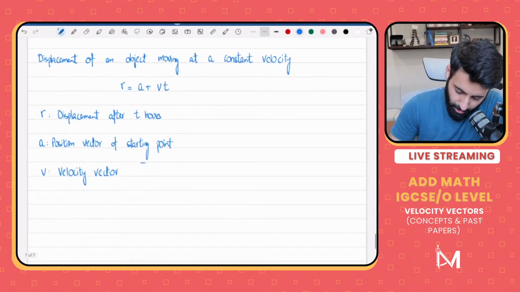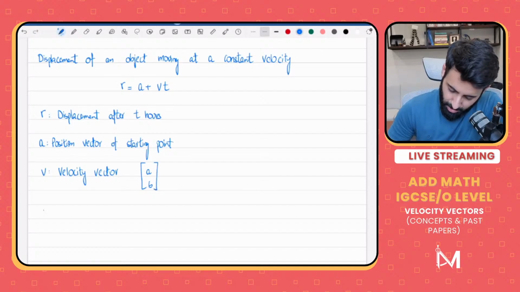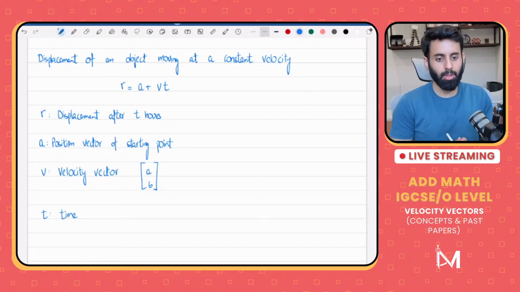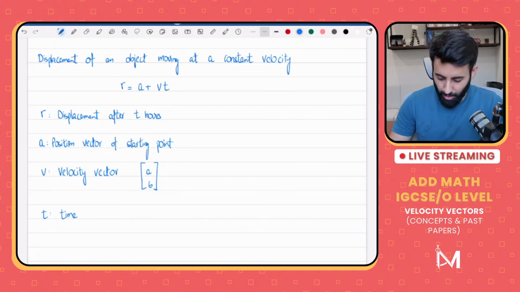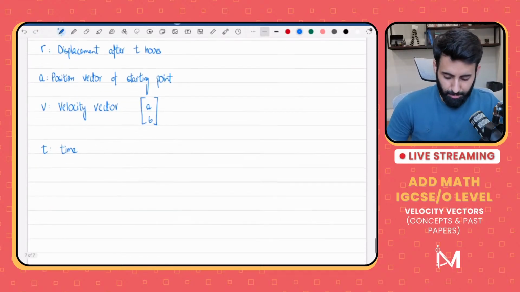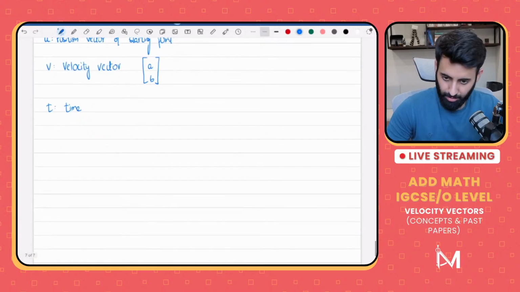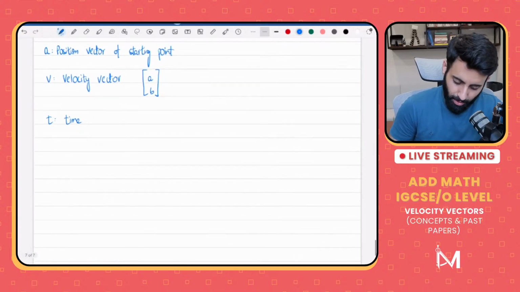This is what the velocity vector will look like. AB. Okay, and what's T? T is basically time. Okay, now. So where does this come from? Let's have a little look at it.